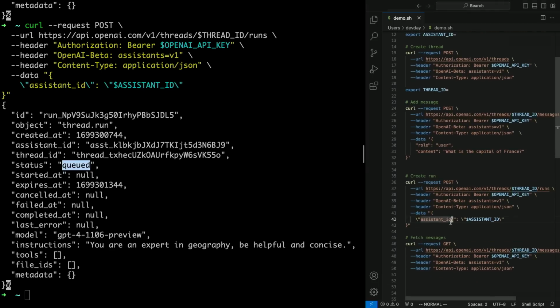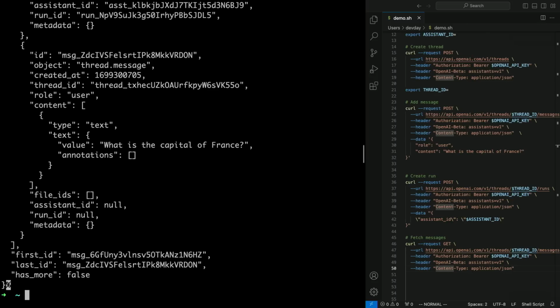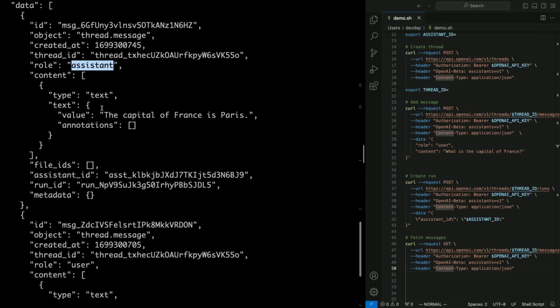We can fetch the messages on the thread to see how the assistant has replied. So I'm going to issue a GET request to the threads thread ID messages endpoint to see what there is. You can see we have the first message from our user, and then the assistant has replied saying the capital of France is Paris. So this is a super simple example, but we can talk about why this is better than the previous API.